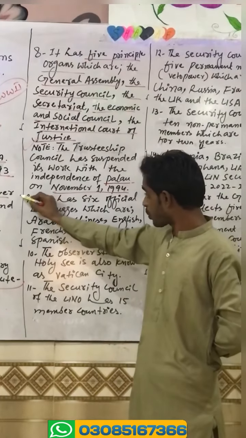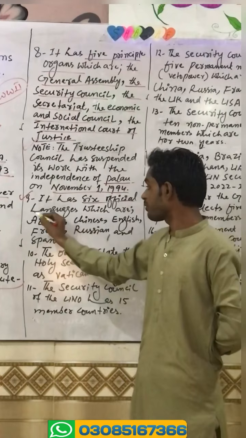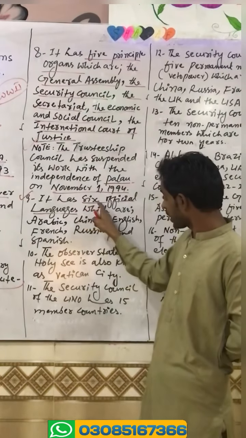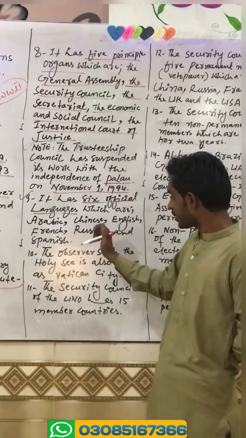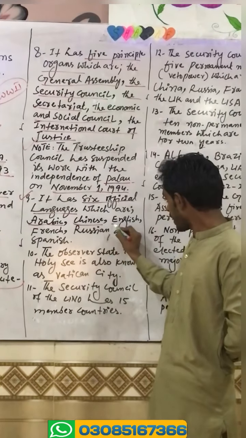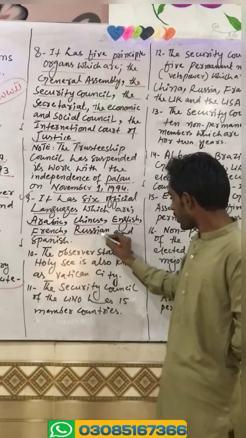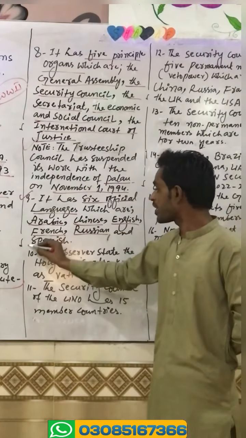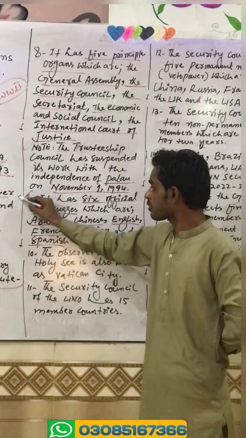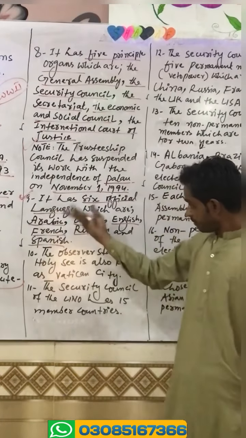And we have the 9th point. It has 6 official languages, which are Arabic, Chinese, English, French, Russian, and Spanish. This is a very important question as far as your objective type is concerned.